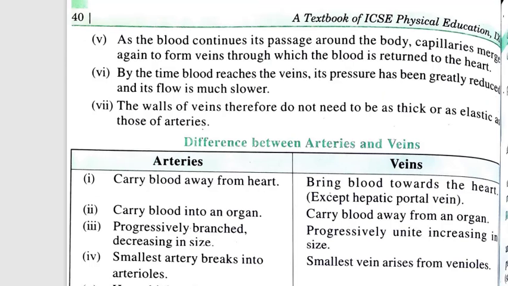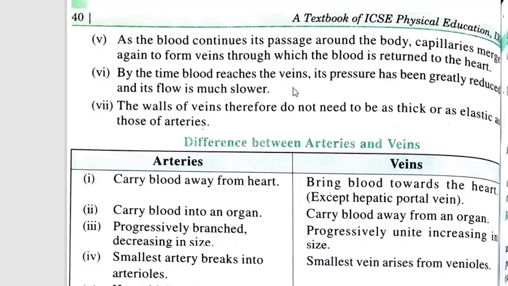As the blood continues its passage around the body, capillaries merge again to form veins through which the blood is returned to the heart. So first, arteries divide into small capillaries. Then these capillaries start merging, and by that they form a vein, a bigger tube, through which blood returns to the heart.